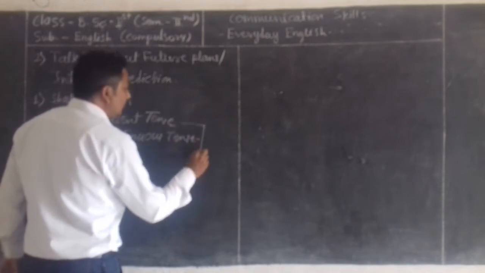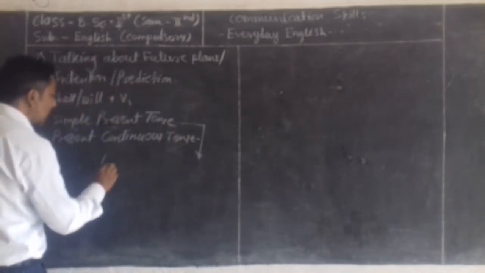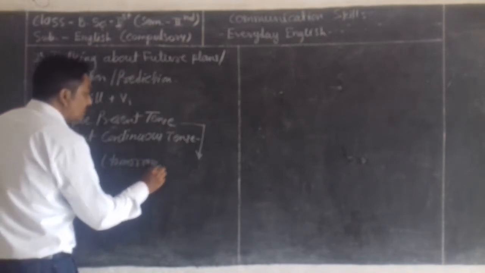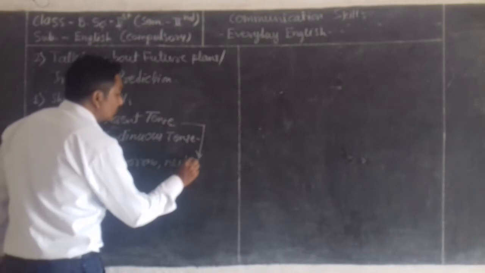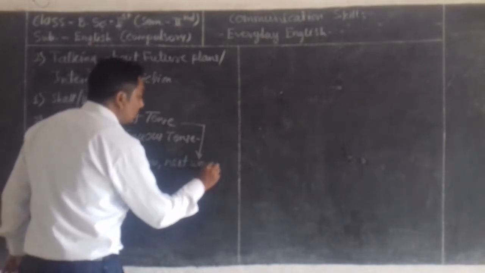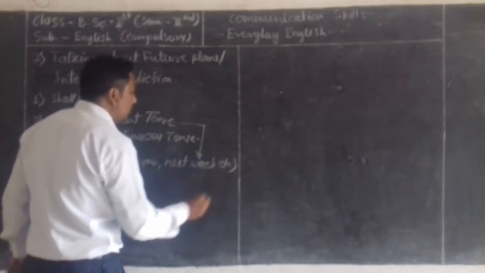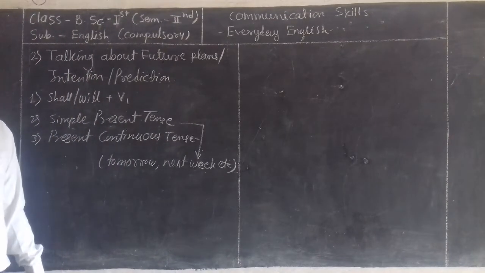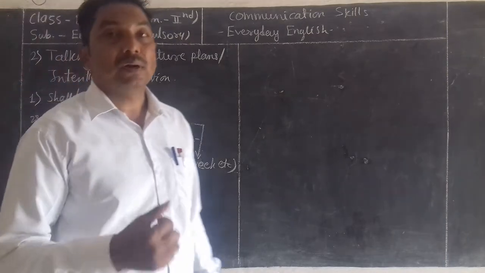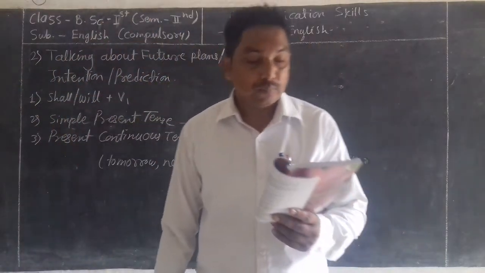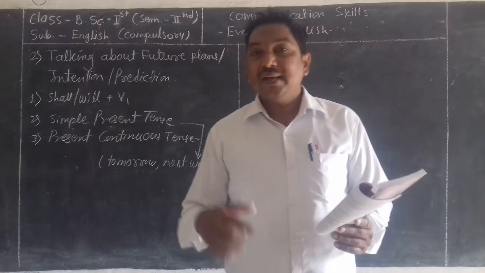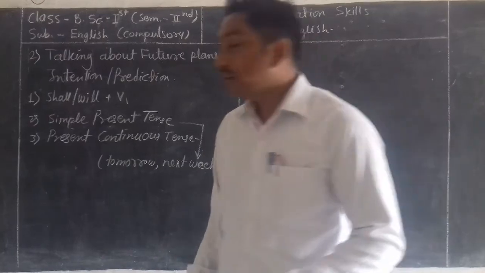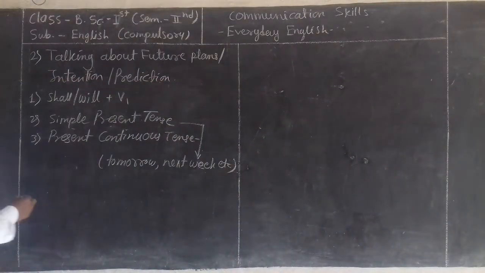In both these tenses we need to use words like tomorrow, next week, etc., to express future events. Otherwise we cannot express the future event properly without using these words. After this there is another way of expressing future events. For example, we can use going to plus verb.